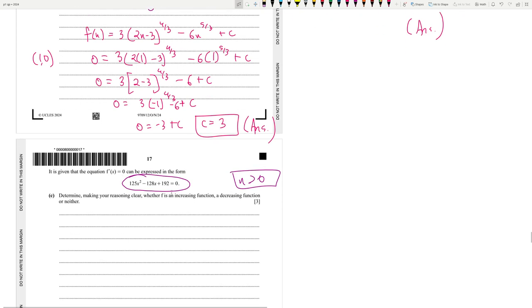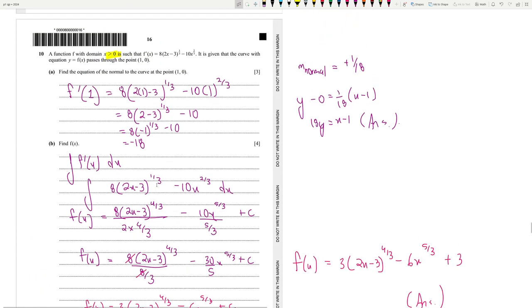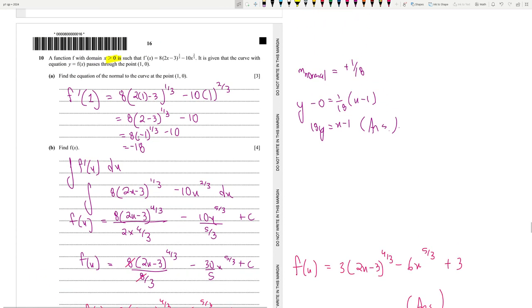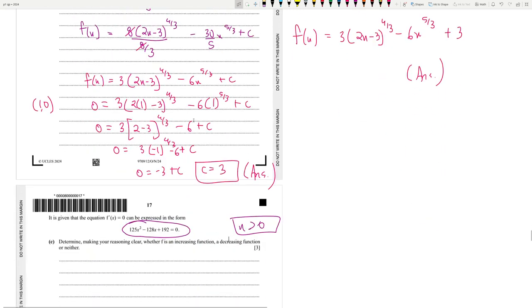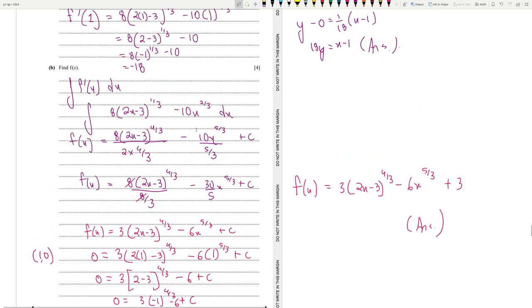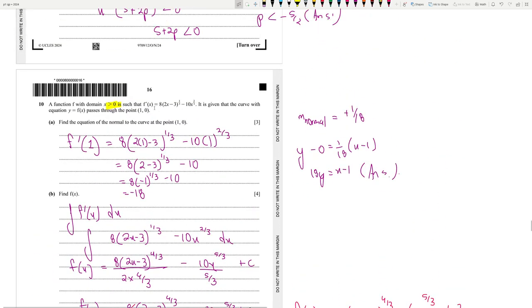So if you input any value that is positive, let's see what happens to the value of f prime x. We saw that it was negative over here, right? We can't input 0. It's a 3 mark question, so we have to answer accordingly.